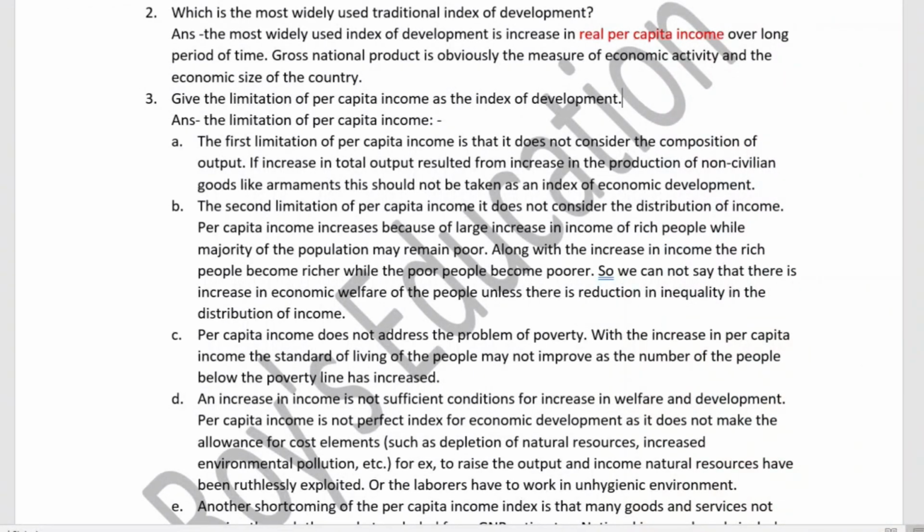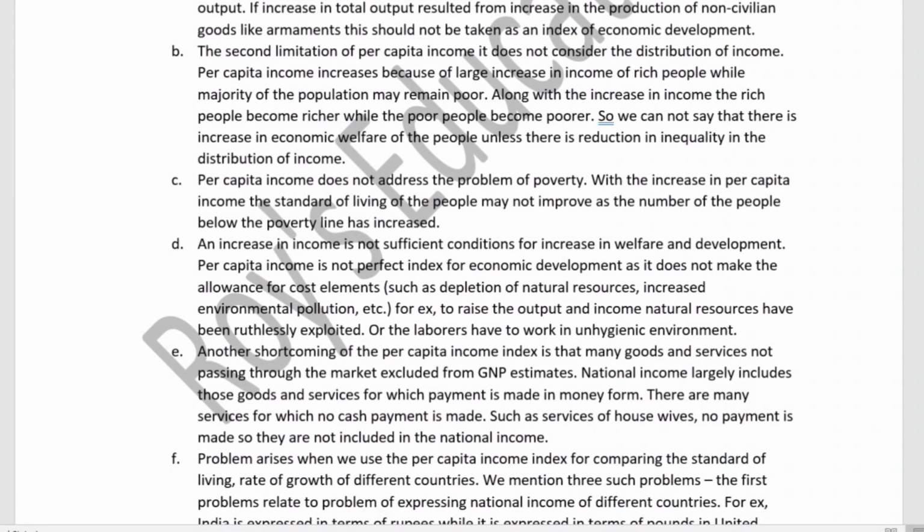Next, per capita income does not address the problem of poverty. That means with the increase in per capita income, the standard of living of the people may not improve, as the number of people below the poverty line has increased. So with the increase in per capita income, we cannot say that the standard of living has also improved. Next, point D: an increased income is not a sufficient condition for increase in welfare and development.